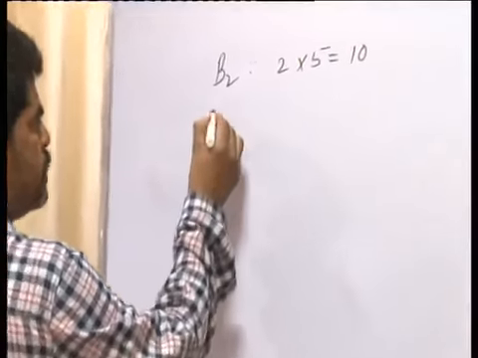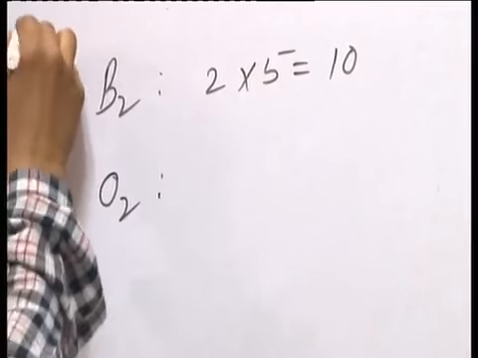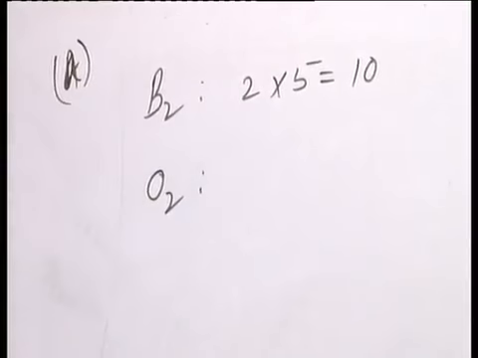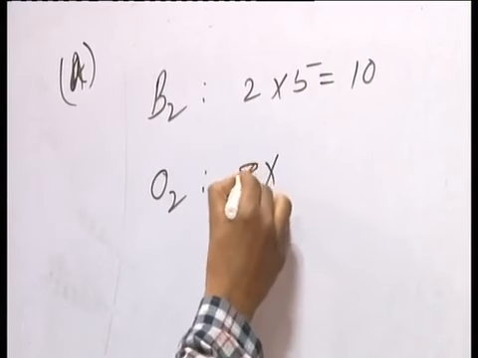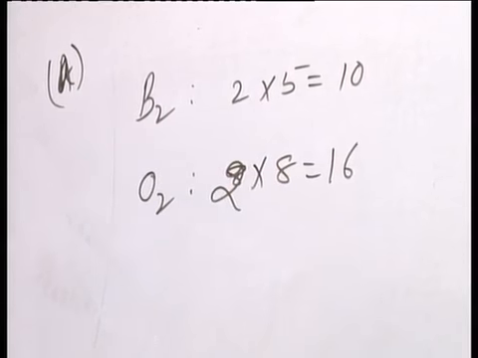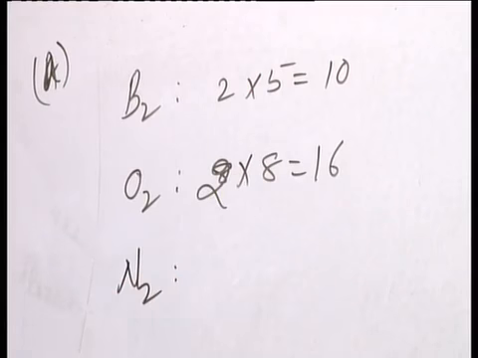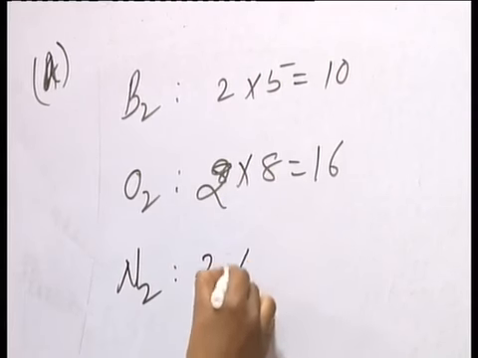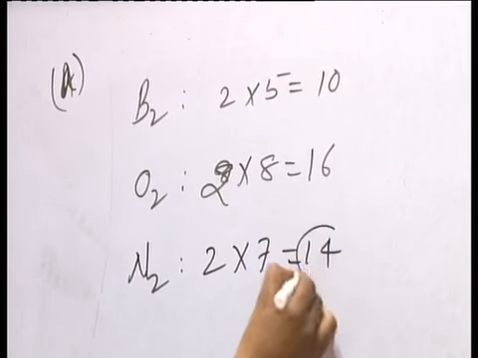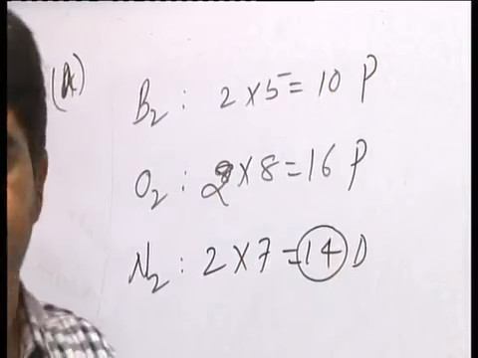Then oxygen, O2, it is option A. Oxygen 2 into 8, 16, that is again paramagnetic. And nitrogen, 2 into atomic number 7, 14. So this is diamagnetic, paramagnetic, paramagnetic.